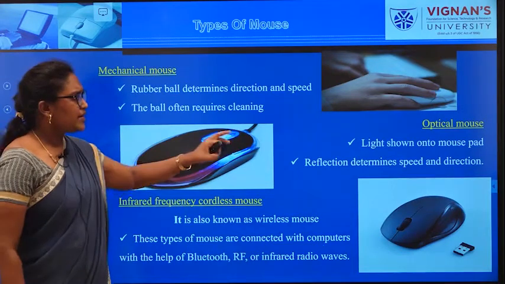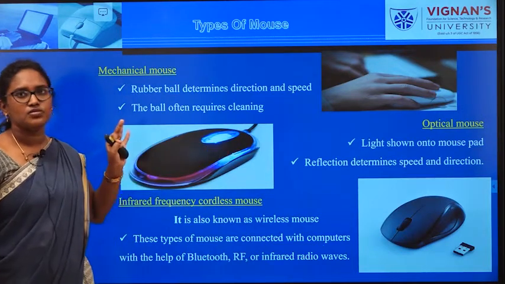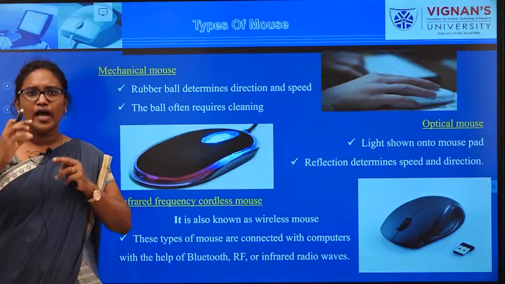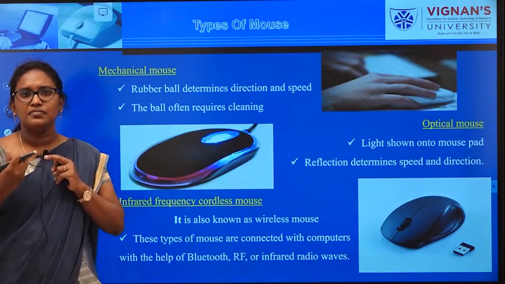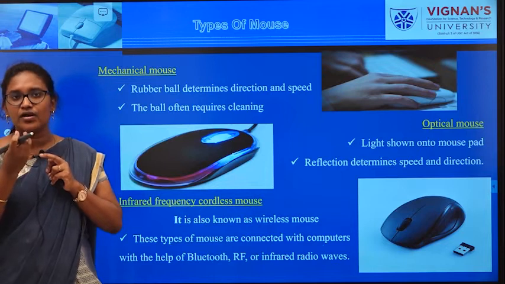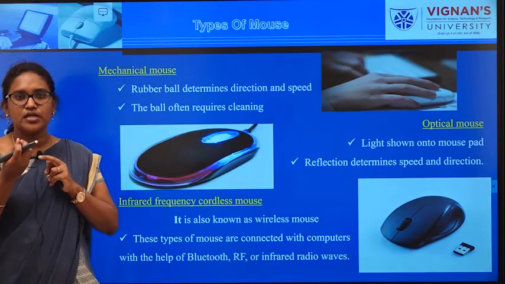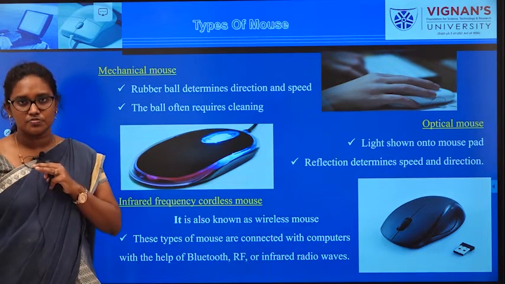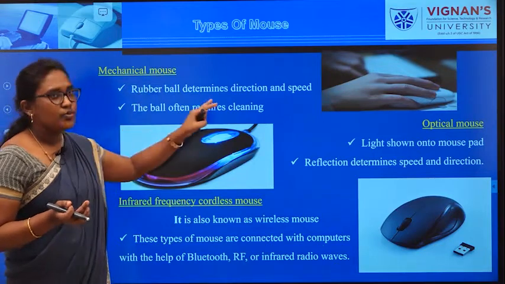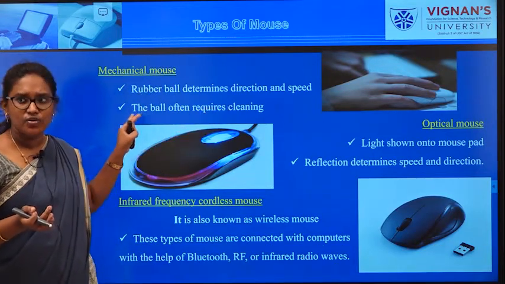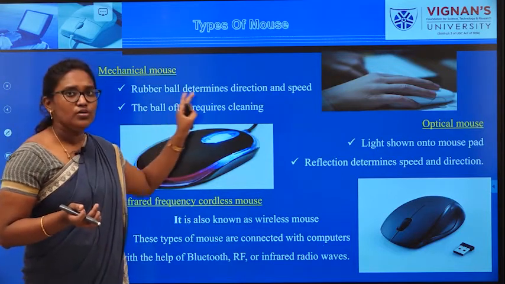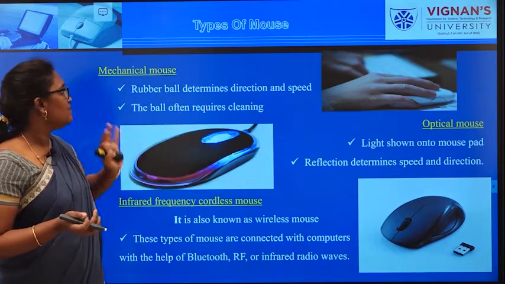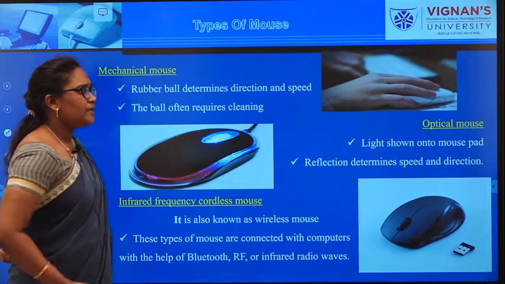Obviously you might have known about all these types of mouses. Mechanical mouse means, have you seen a mouse which has a ball underneath it? What is the functionality of the ball underneath the mouse? It is used for changing the direction as well as the speed. Whenever you move the mouse leftwards, the text will move leftwards, or to the right, it will move rightwards. That is mechanical mouse.